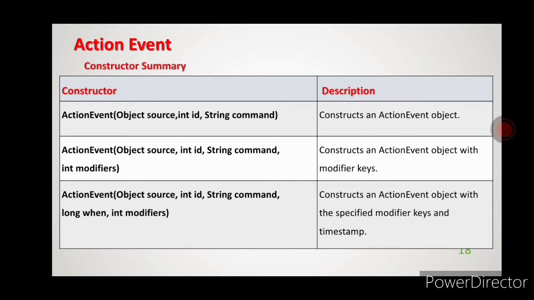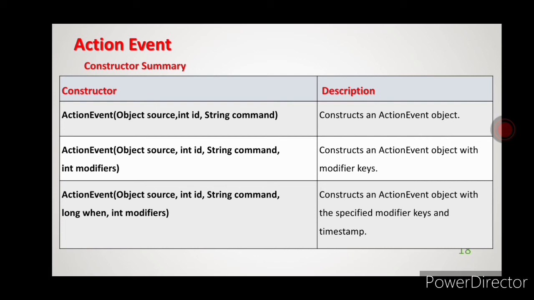What actually is the source here? It is an object that generates an event, okay, from which source the event is generated. Next is id, which will tell the type of the event. Next is command. It is a string which is used to instruct the program, okay, which we will pass.